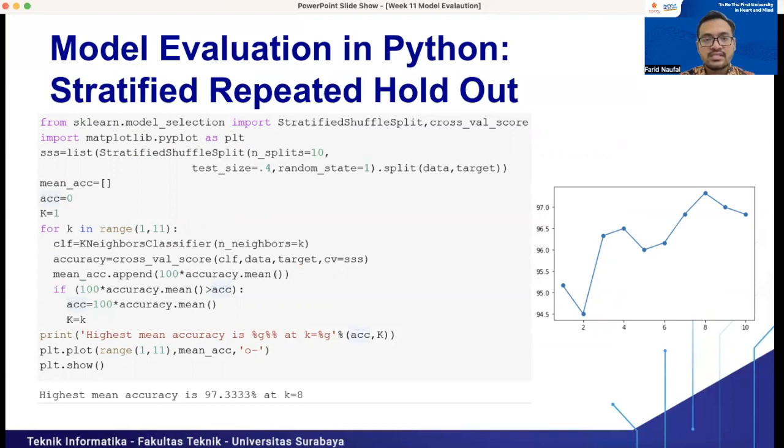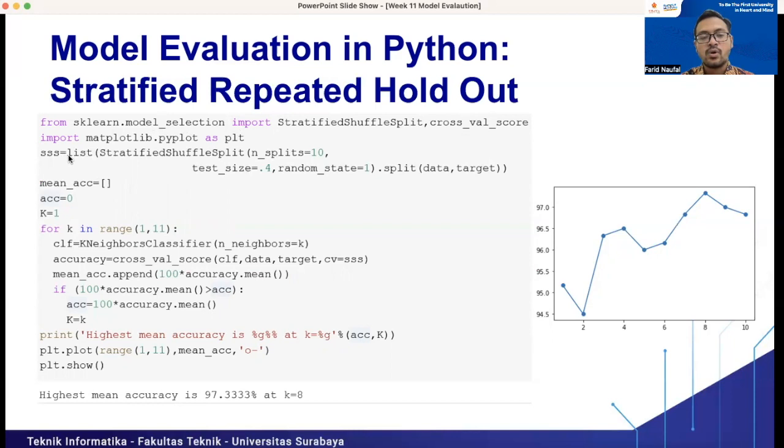We can just call the StratifiedShuffleSplit library, and also the cross_val_score library from scikit-learn model_selection, and we call the matplotlib library here. StratifiedShuffleSplit will keep the dataset in stratified form, and we will use it in repeated holdout.